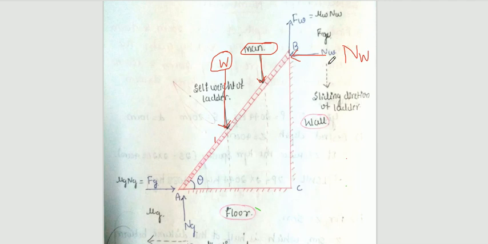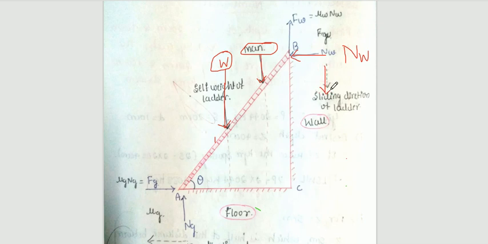After that, friction is developed between the ladder and the wall. You need to show the friction force. And what is the direction of that friction? Opposite to the direction of motion or sliding. We know that the sliding direction of the ladder is downward here.